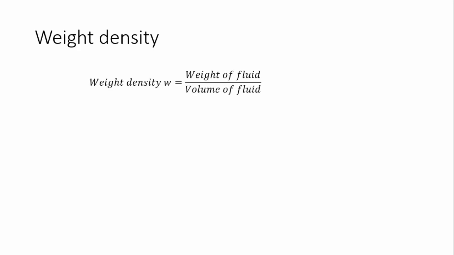Weight density. This is also similar to the density, but in the density we calculate the mass of fluid per particular volume, whereas in weight density we calculate the weight of fluid per particular volume. So this means that the only difference is mass and weight. In density we calculate mass density, and in weight density we calculate the density of weight. So the weight of the fluid per particular volume is the weight density.